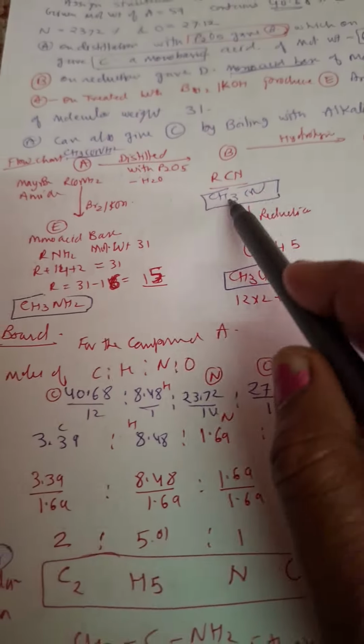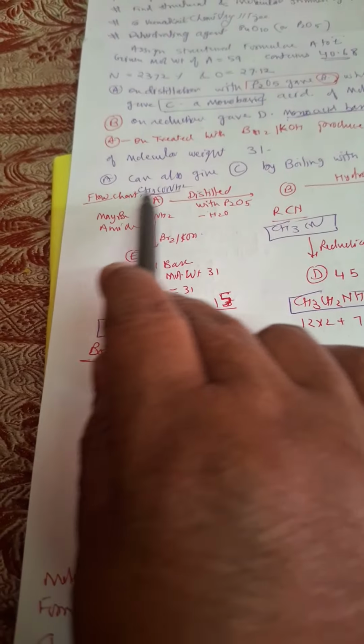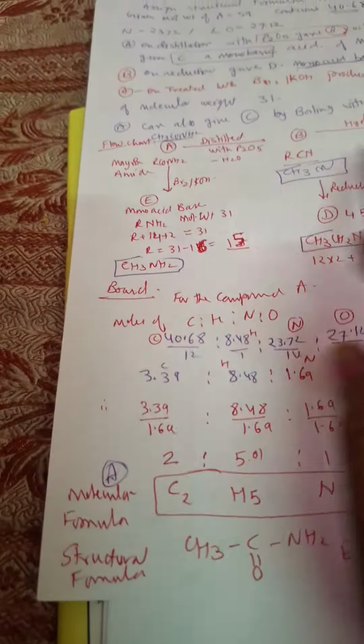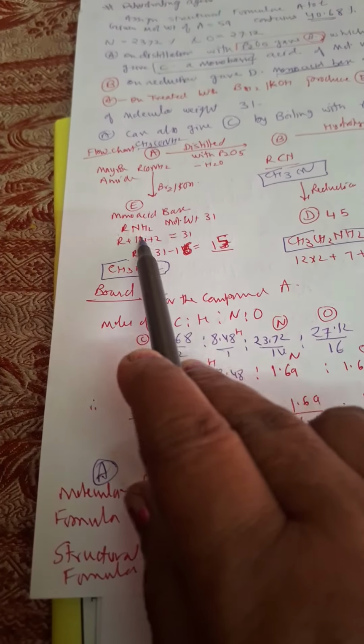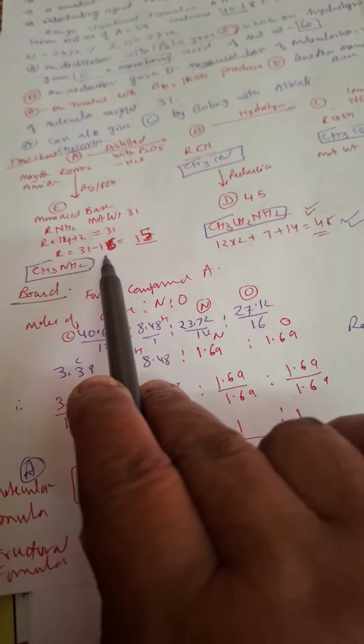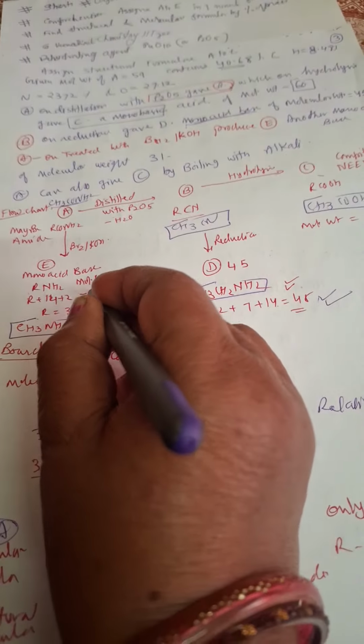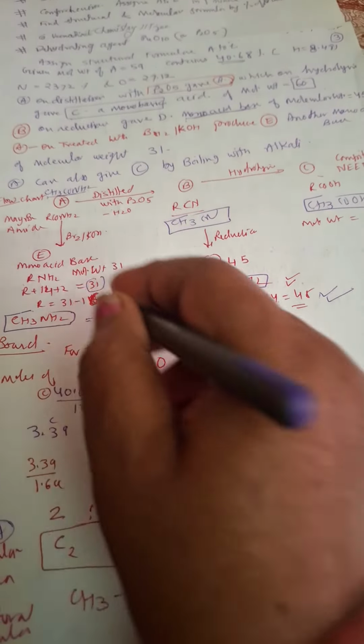So you easily find out that it will be acetic acid. If it is acetic acid, then B will be CH3CN. If it is CH3CN, then A will be CH3CONH2. Okay, so how easily you got it. Now Br2/KOH gives one carbon less, a primary amine CH3NH2, and the mass given is correct. So the molecular mass of this will be 31. Both of them are having 31.